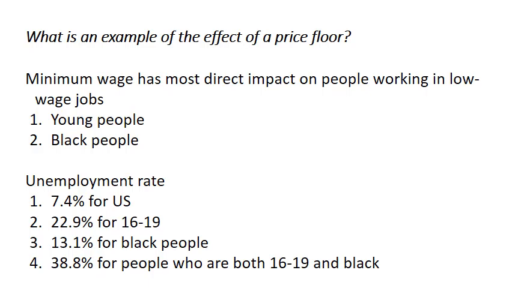The data is consistent with our analysis. The unemployment rate for the entire U.S. population is 7.4%. For young people, it's higher, 22.9%, which again is consistent with a minimum wage being above the equilibrium wage more frequently. For black people, it's 13.1%, again consistent with the hypothesis that the minimum wage is higher than the equilibrium wage more frequently. And for people who happen to be both black and young, the unemployment rate is horrible, 38.8%. These are the folks that we would expect to be most clustered in low-wage jobs.